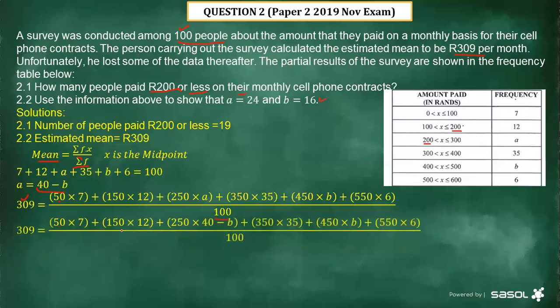Thereafter, the second step. Let me just remove this one so that you can see clearly.